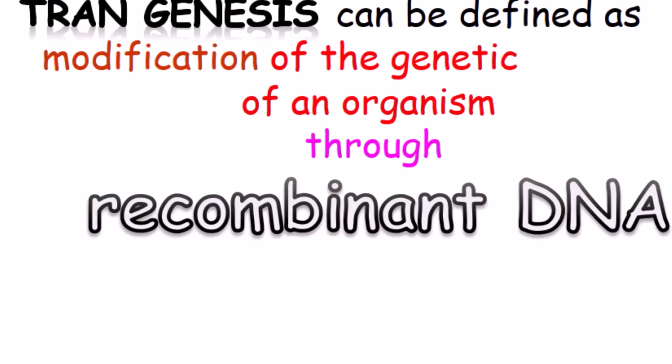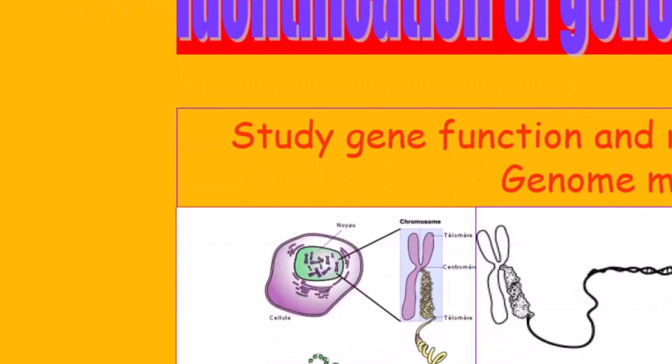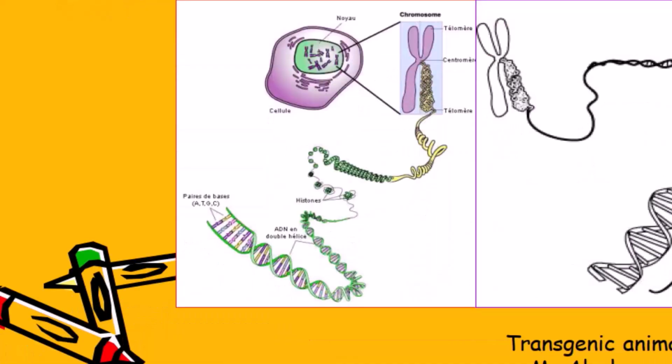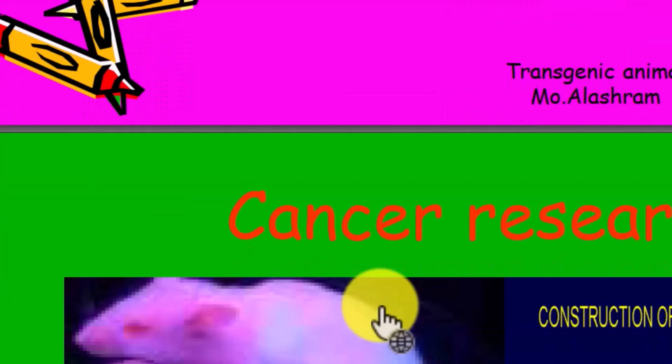Transgenesis can be defined as modification of the genetic makeup of an organism through recombinant DNA, creating a genetically modified animal to study gene function and regulation and for genome mapping. We use knock-in genes or knock-out genes. We put the gene inside the organism and see what happens, or we take the gene out of the organism, in mice or rabbits, and see what happens to the organism.